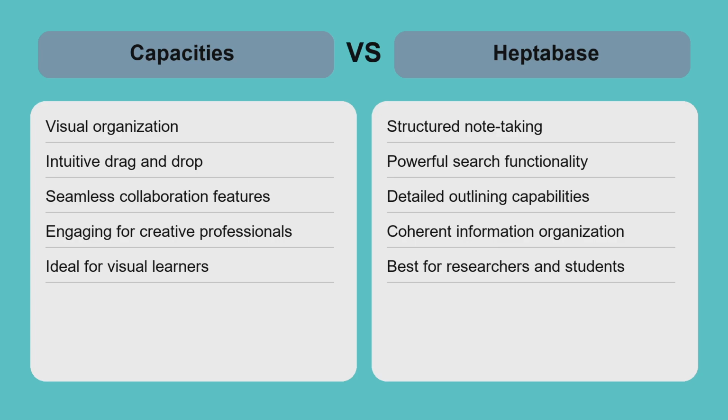For visual learners who enjoy a collaborative environment, Capacities offers an engaging way to manage projects and notes. Its card-based system allows for easy rearrangement and connection of ideas. Conversely, if you require a more structured approach to knowledge management, Heptabase excels with its outlining and linking capabilities, making it easier to navigate through complex information.